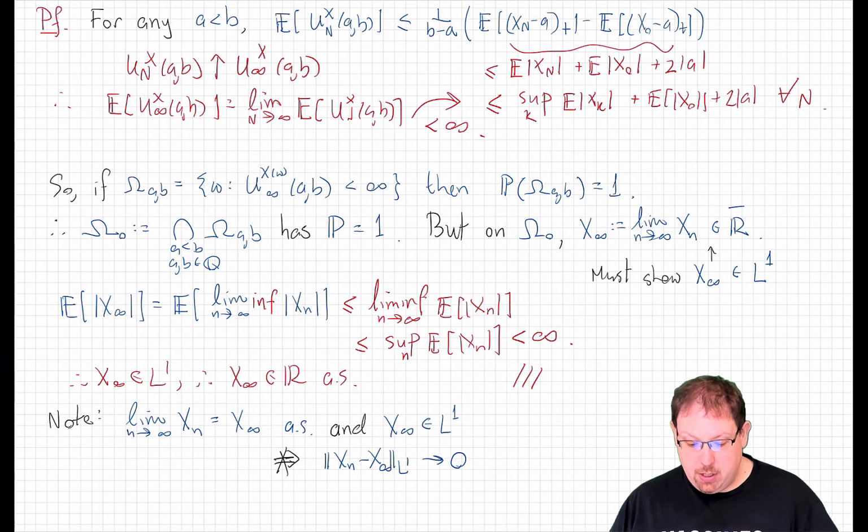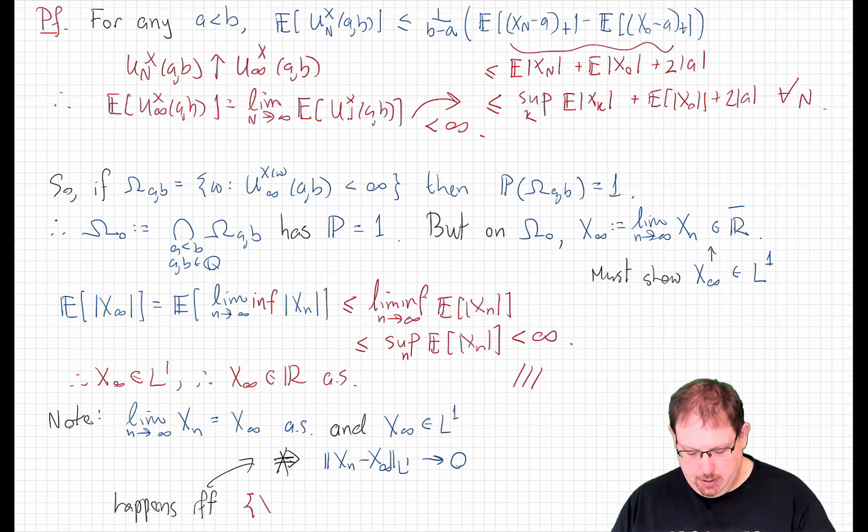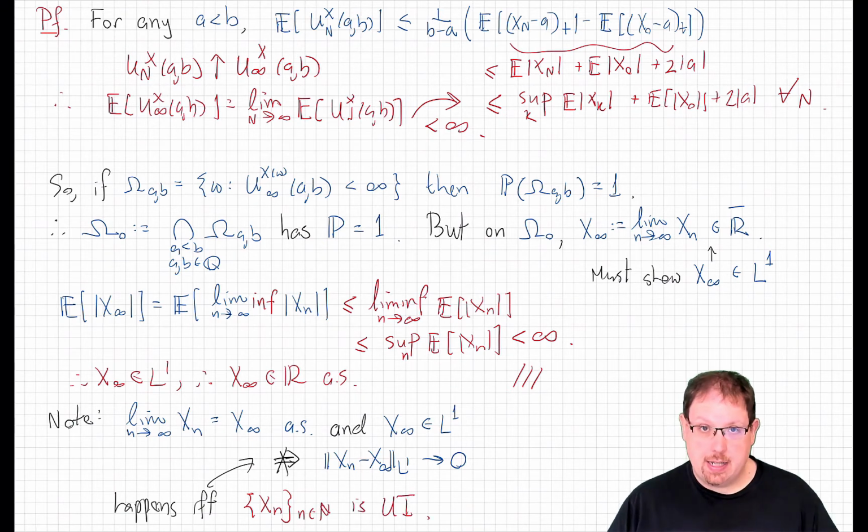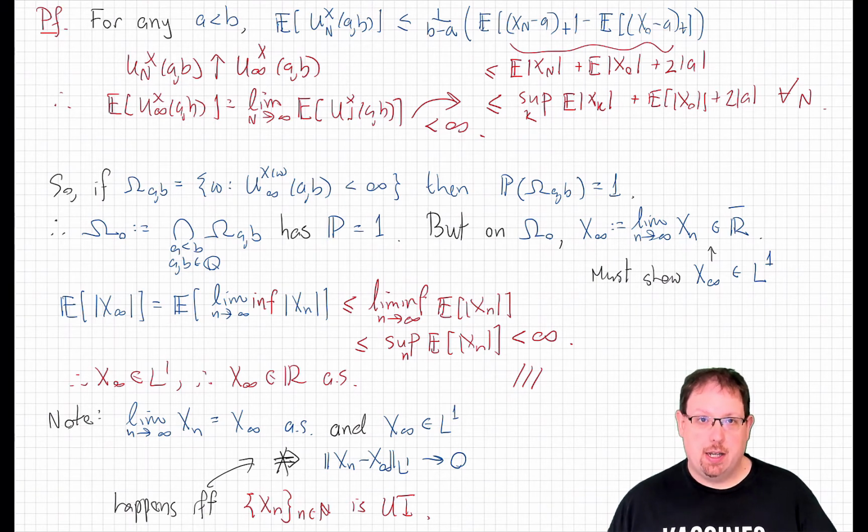Indeed, as we've already shown from the Vitali convergence theorem, this happens if and only if the sequence xn is a uniformly integrable set. Now, we do know one family of martingales that are uniformly integrable, and those are the regular martingales, where xn is given by conditioning some fixed L1 random variable on the sigma field at time n.